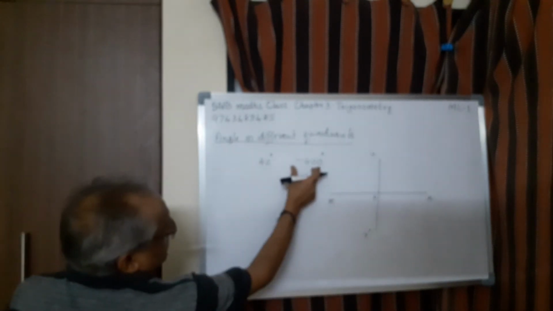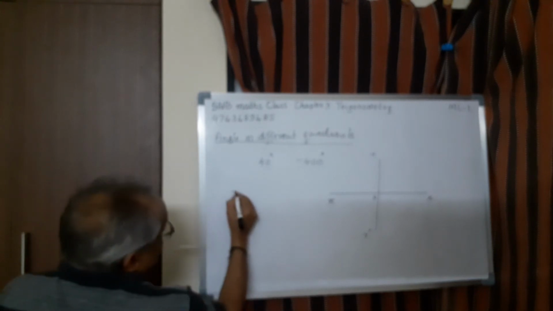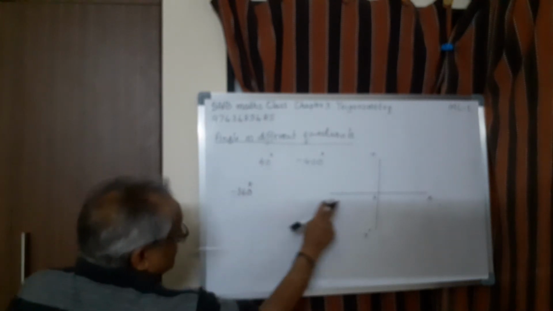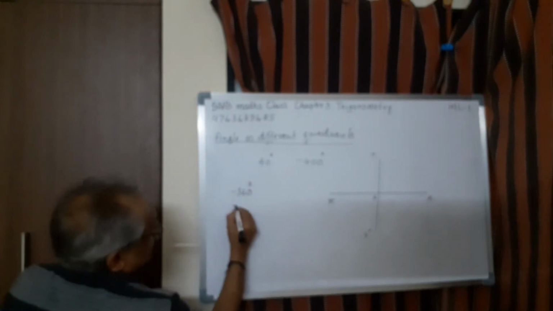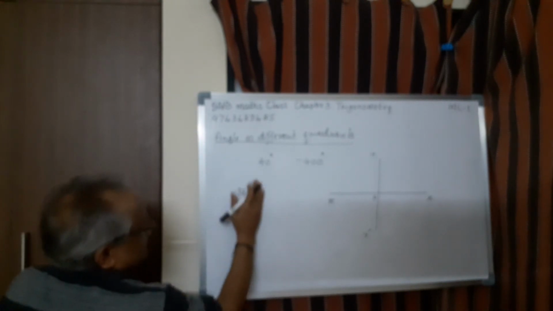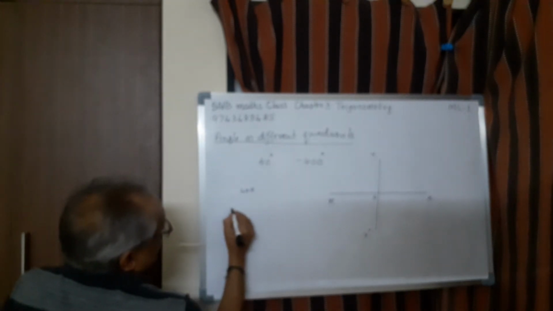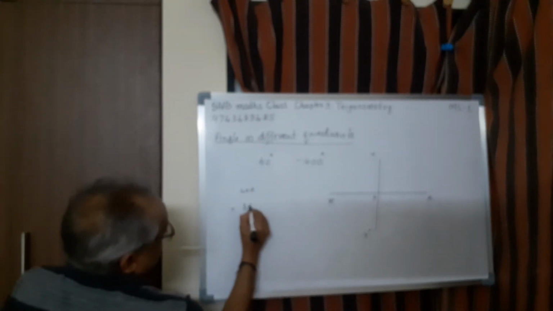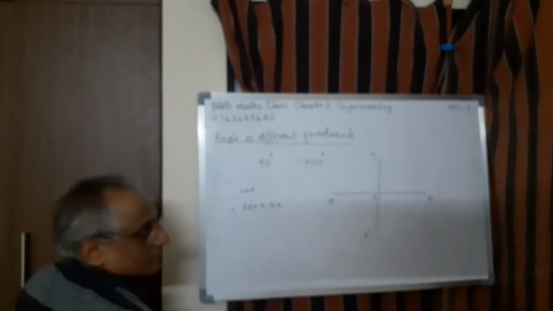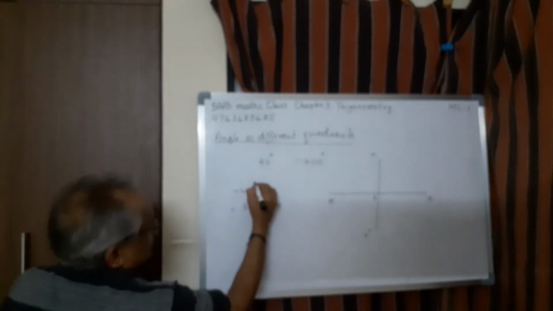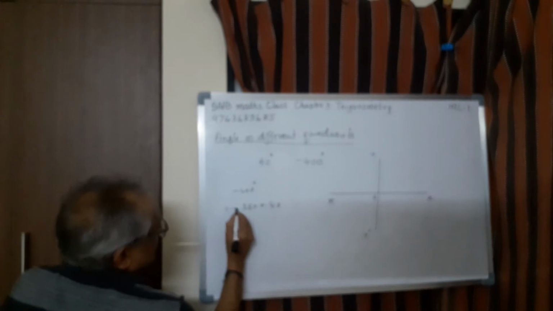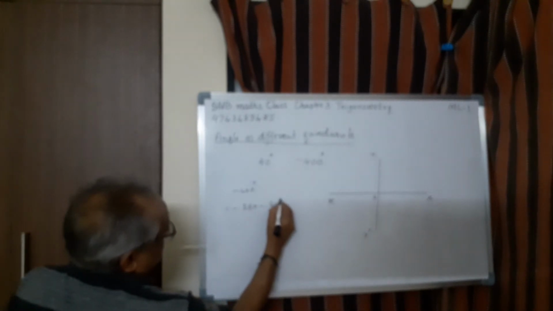Minus 360 degree will refer to one rotation in the clockwise direction. So, how much is remaining? Minus 40. Because if you have difficulty, you can write like this. First, you take 400 only. 400 can be written as 360 plus 40. So if it is minus 400, then definitely it is minus here and minus here. This is not a difficult thing.